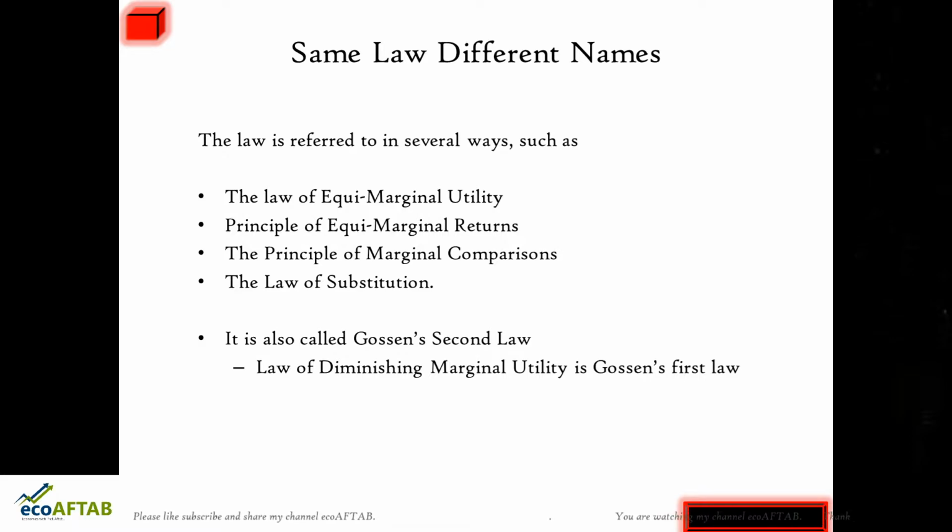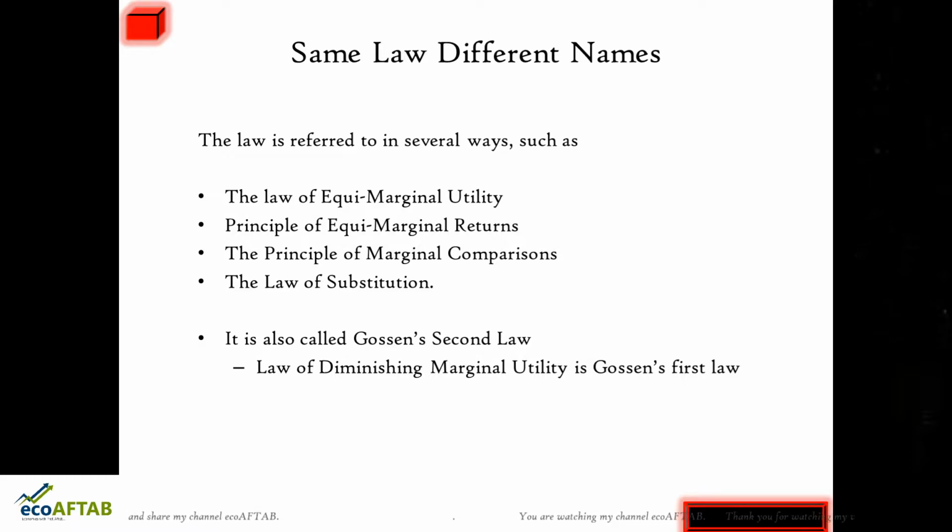Gossen was an economist who first developed the theory of diminishing marginal utility. At that time, it was not very popular, and he died without knowing the popularity of this particular law. It was Alfred Marshall who popularized the law of diminishing marginal utility in his famous book Principles of Economics.